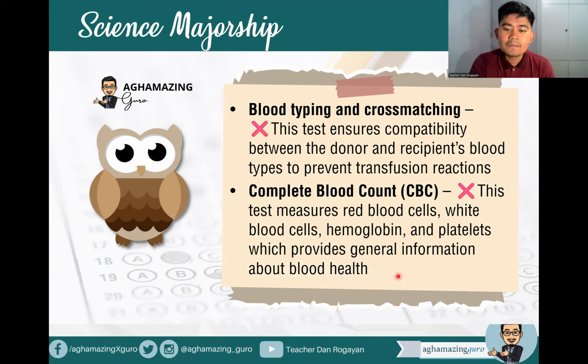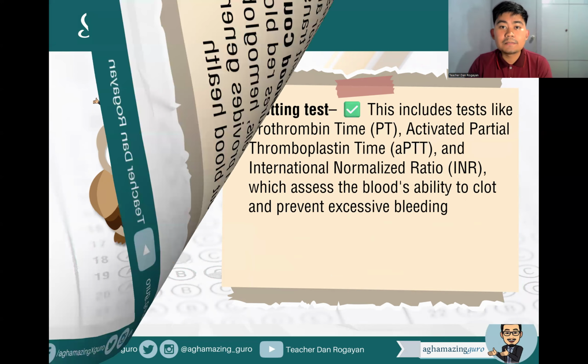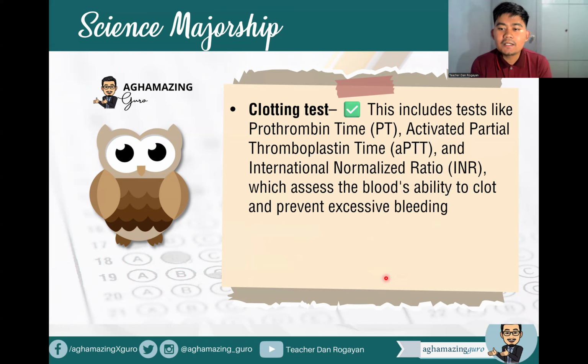Then for CBC or the complete blood count, this test measures the RBCs, white blood cells, hemoglobin, and platelets, which provide general information about blood health. And this is a common laboratory test being done. It was also asked in the recent board exam, what common laboratory test is being done. So that is CBC or complete blood count. The blood clotting test includes tests like prothrombin time or PT, activated partial thromboplastin time or APTT, and international normalized ratio or the INR, which assess the blood's ability to clot and prevent excessive bleeding.